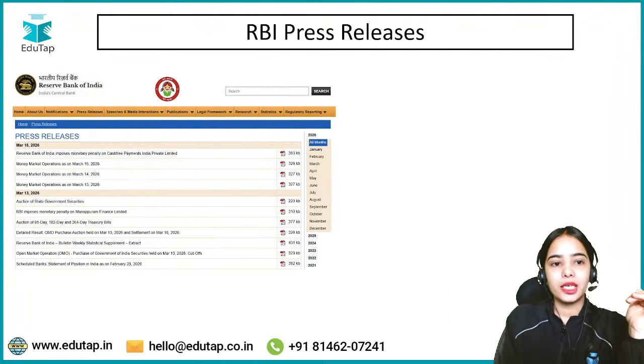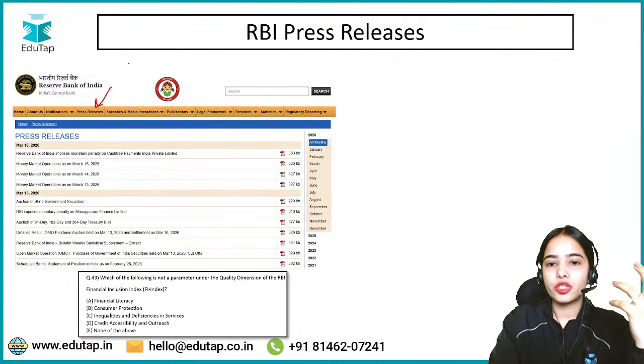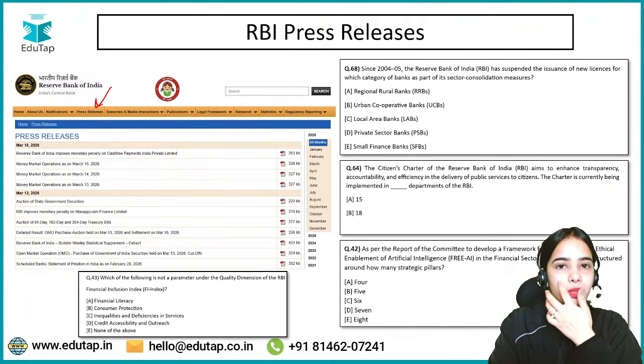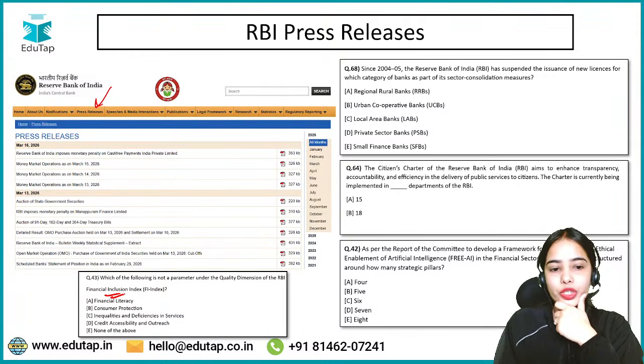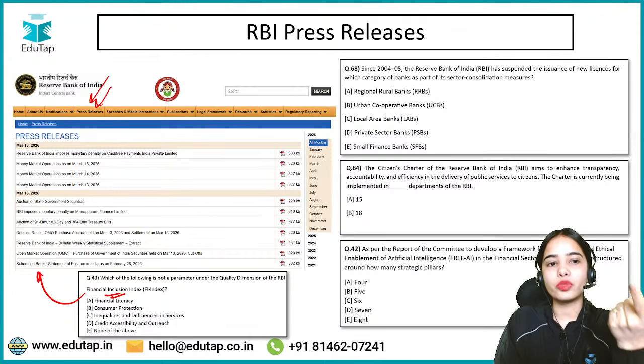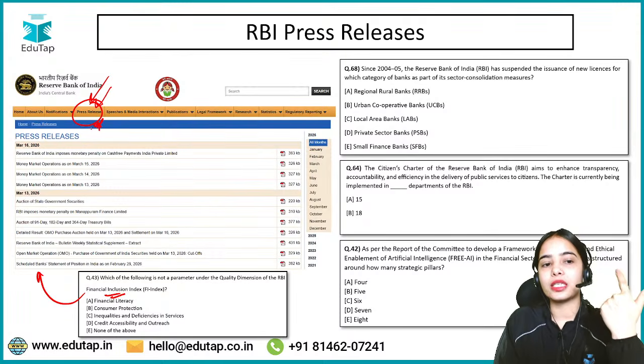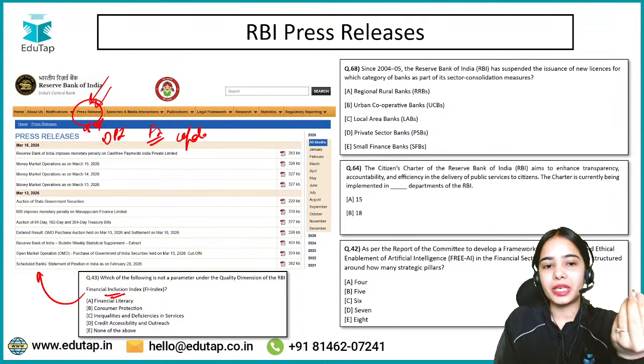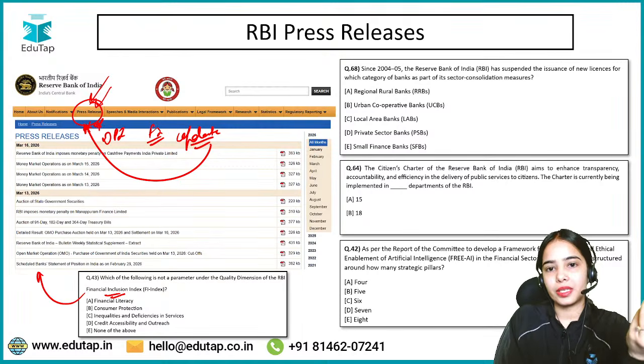Now, coming to the questions from the press release, these are the kind of questions that have come from the press release, like the financial inclusion index, the digital payment index. These are the indexes that are announced under the press release. Okay, the update is announced under the press release. So digital payment index, financial inclusion index, if there is any update, that is announced under the press release section.